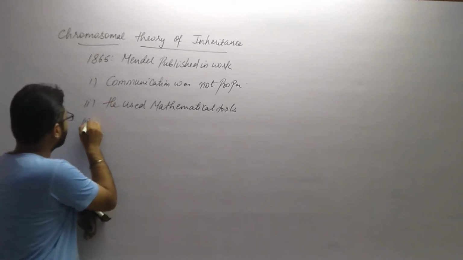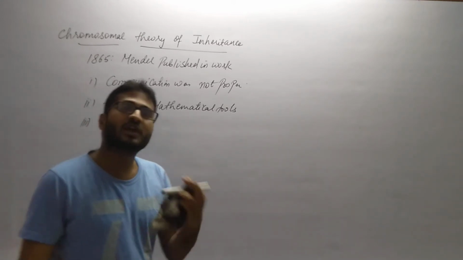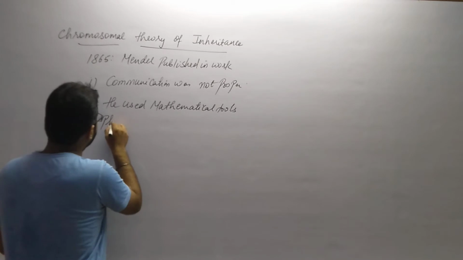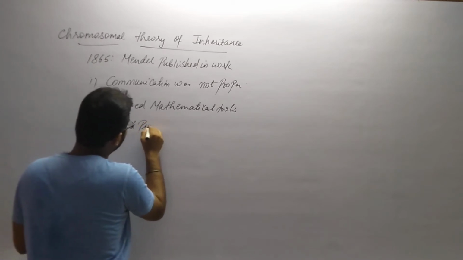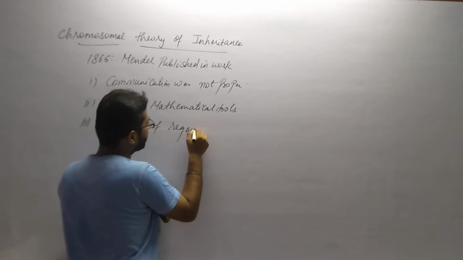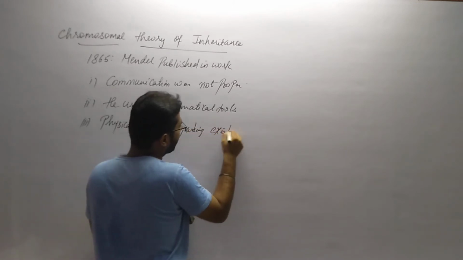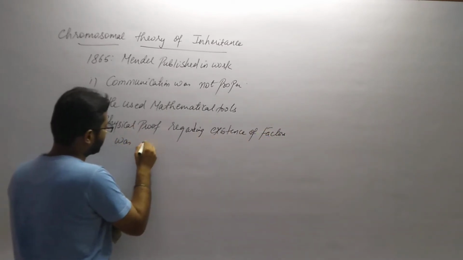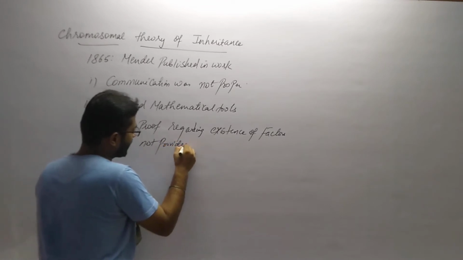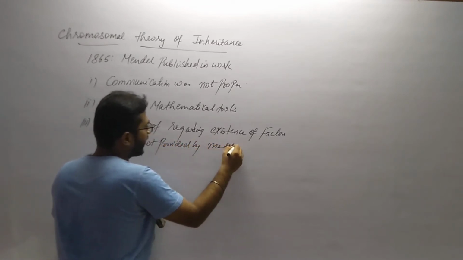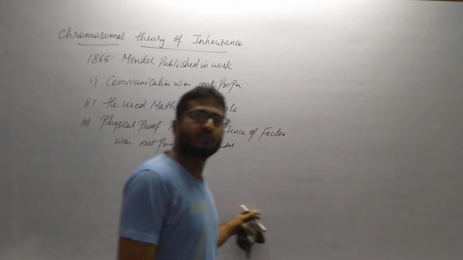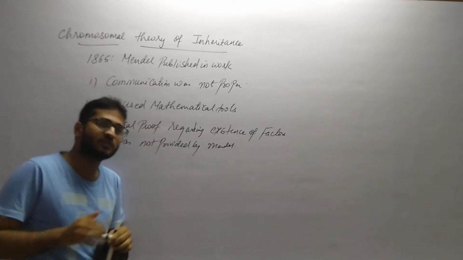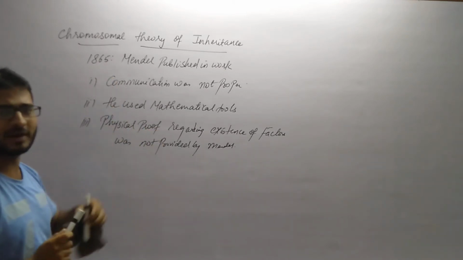And the most important one was the factors, which we now call genes. He could not provide the physical evidence of these factors. So physical proof regarding the existence of factors was not provided by Mendel. And one more reason is that Darwin's work was also going on at that time. So the majority of the scientist fraternity were focusing on Darwin's work. So at that time they ignored Mendel's work.